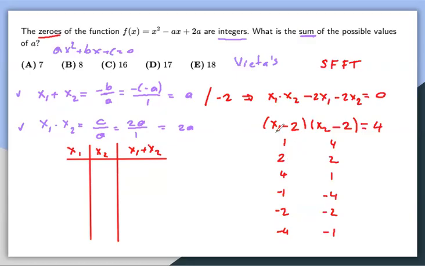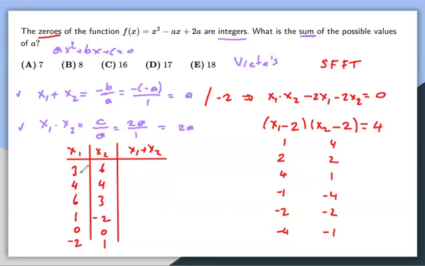So x1 minus 2 is equal to one of these numbers. If you add 2 to all of these numbers, you get x1, which means that will be 3. So 2 more will be 4. You get 6. So you get 1, negative 2 plus 2 will be 0. And the last one is -2. And if I add 2 to these, you get 6, 4, 3, -2, 0, and 1.